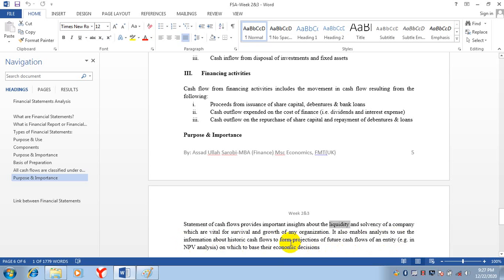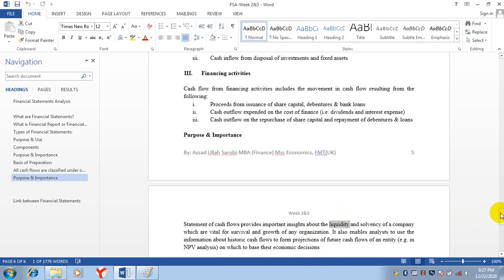Here is one example, net present value, NPV. You already studied NPV in financial management, on which to base their economic decisions. Then on the basis of those projections, those forecasts, they make their decisions.